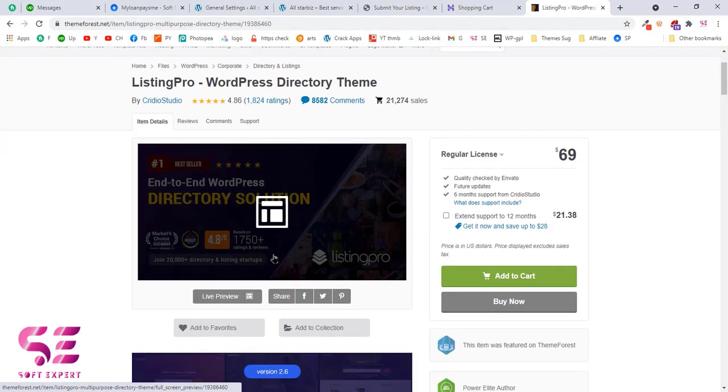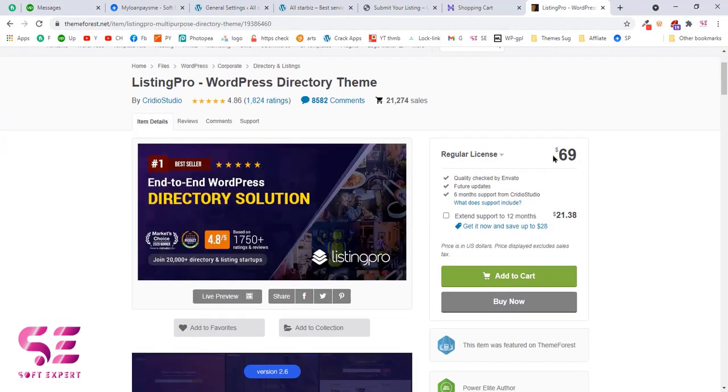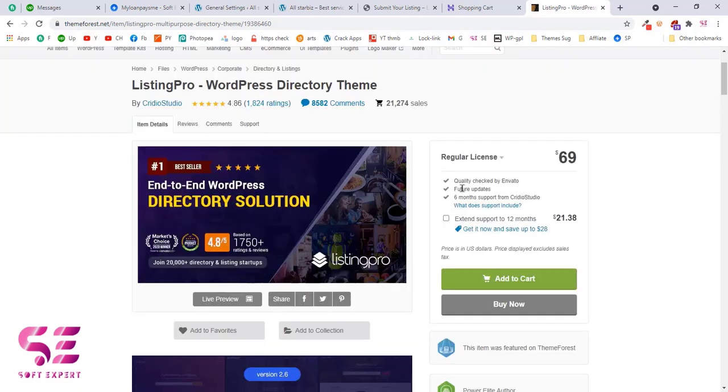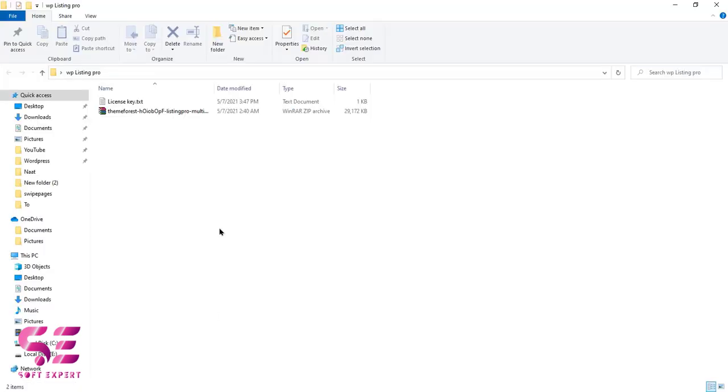And here as you can see, we have the price, 69. So this is just a one-time payment. You just add this to cart and then buy the theme. Once you buy this theme, you will get a file like this one, and this is the activation key of the theme, which you can download from the download page of Theme Forest.